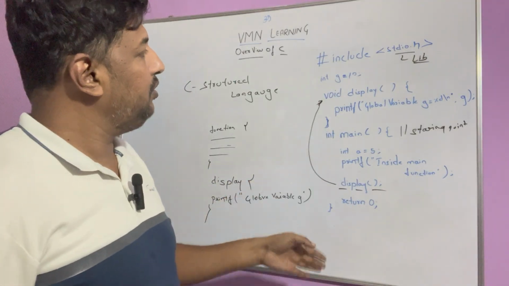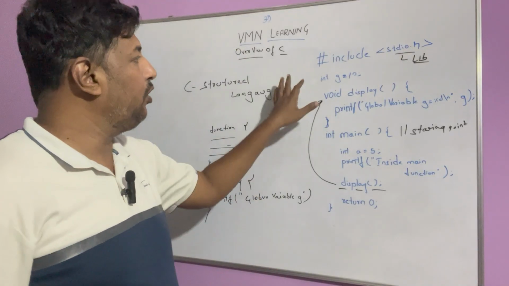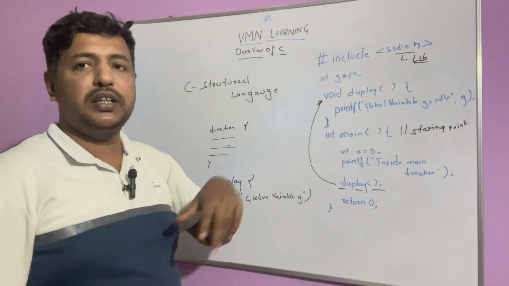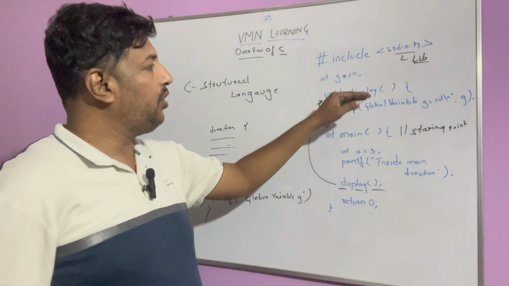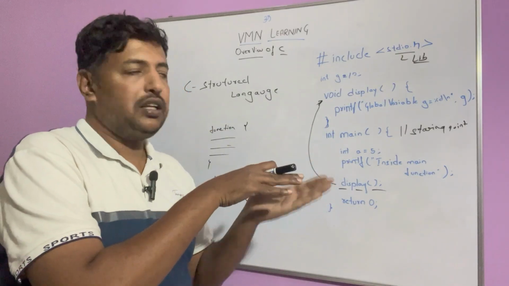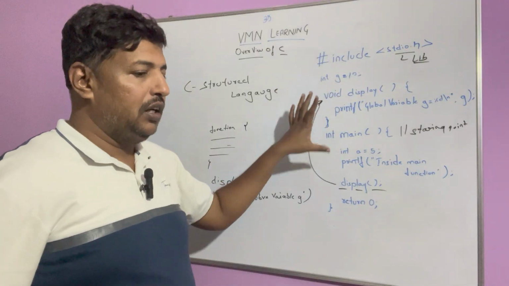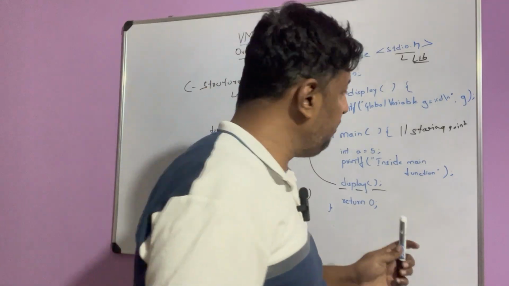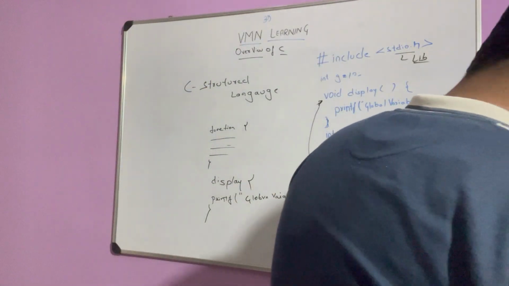In execution, whenever you want to display the global variable z value, you can just call this function. We don't need to write it multiple times. A small logical unit has been created. So C follows this functionality.